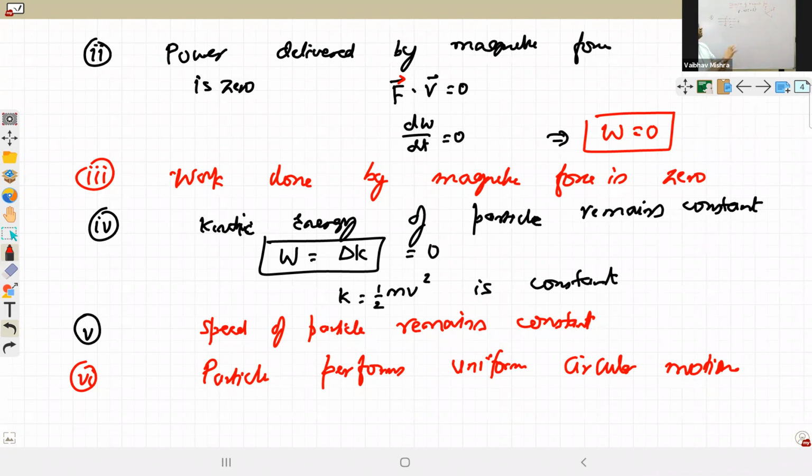V cross B: first place your right hand in the direction of the first vector, curl it towards the second vector. V is upwards and B is towards the right. So from V to B, place your right hand, curl your right hand. Thumb is pointing in which direction? Inwards.